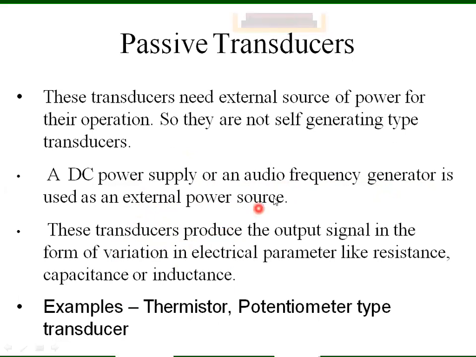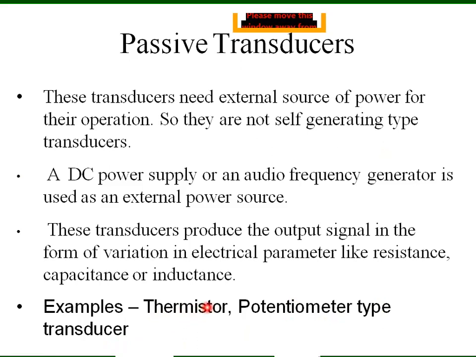These transducers produce the output signal in the form of variation in electrical parameter like resistance, capacitance, or inductance. Examples are thermistor, potentiometer type transducer. A number of transducers come under the passive transducer.